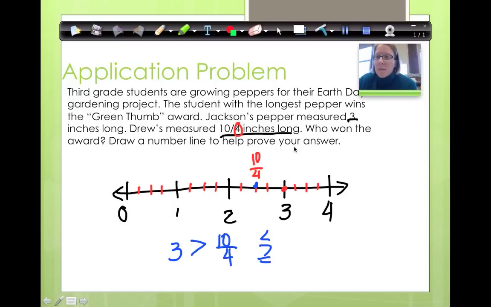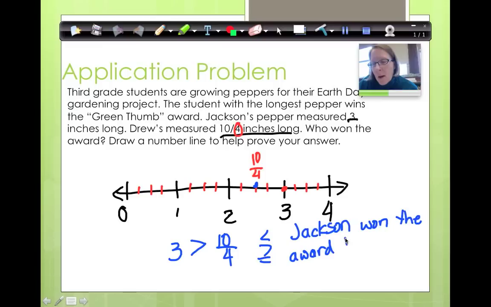So we need to write a statement now. We're not done. Who won the award? Well, Drew is here and Jackson is here. Who won the award? Jackson won the award. Okay, so let's write that right here. Jackson won the award. And then let's say why.